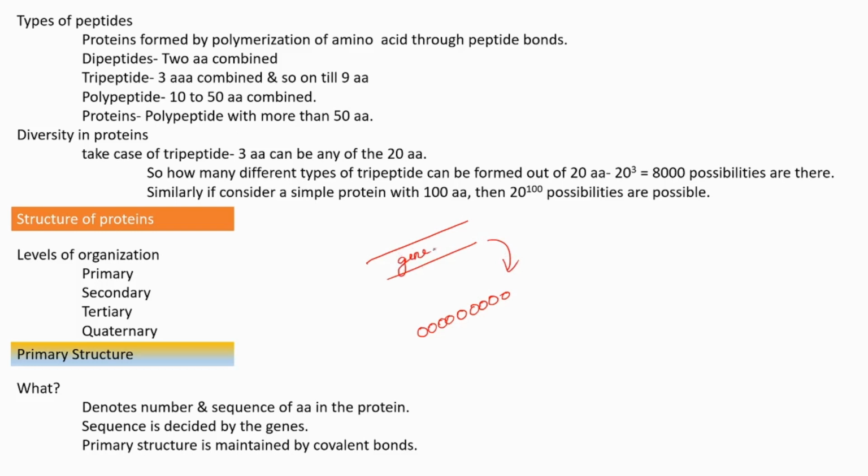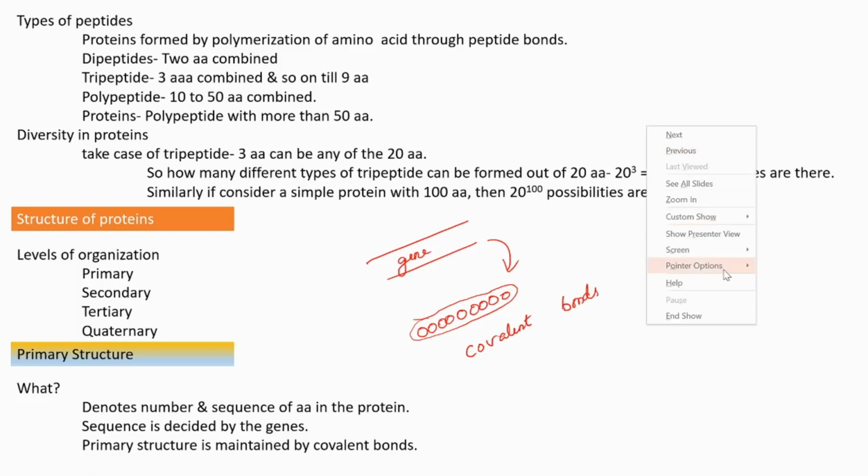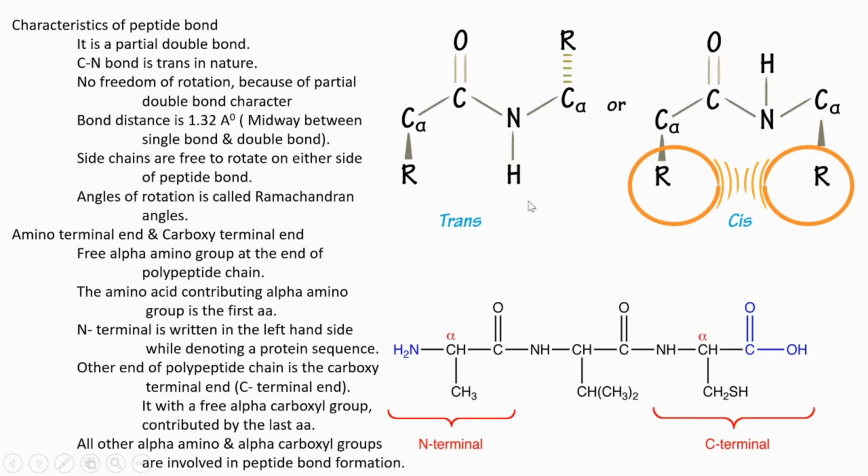Based on the nucleotide sequence of the gene, the amino acids are sequentially arranged to give this protein. And this primary structure is maintained by strong covalent bonds. Next slide. Then we are going to understand more about the peptide bond that is holding amino acids together in a polypeptide chain.